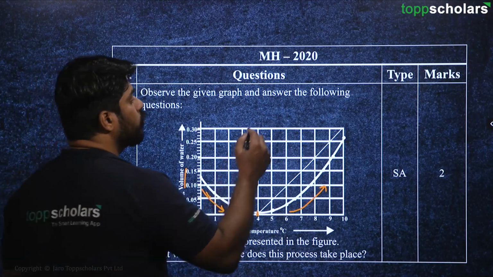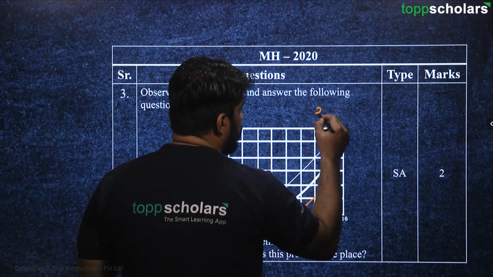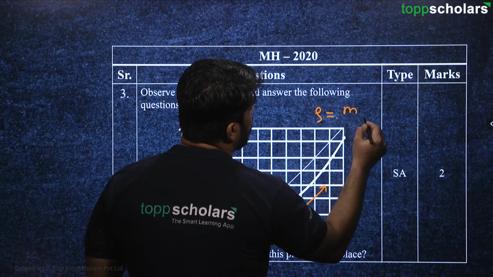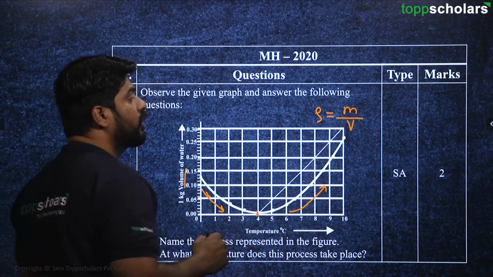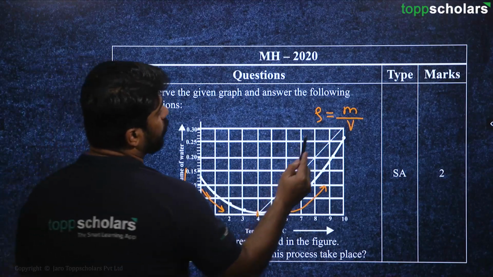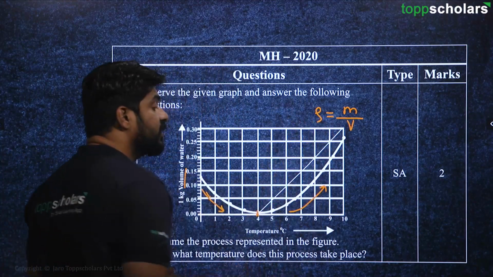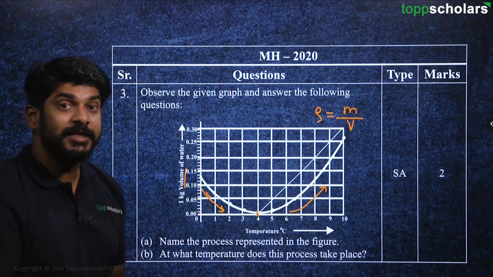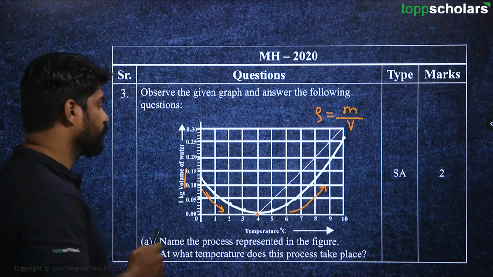If you talk about volume, there is another term called density, which is nothing but mass per unit volume. So if the volume is small, density is large. That means at 4 degrees Celsius, the density becomes large.